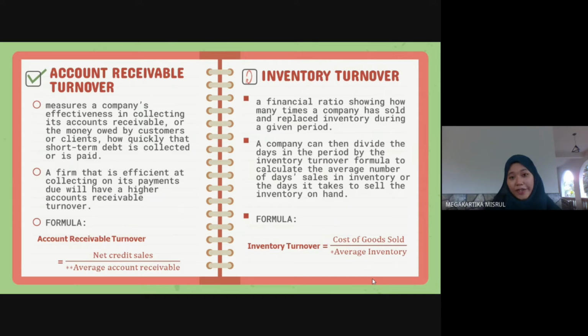Then, inventory turnover is a financial ratio showing how many times a company has sold and replaced inventory during a given period. A company can then divide the days in the period by the inventory turnover formula to calculate the average number of days sales in inventory, or the days it takes to sell the inventory on hand. The formula for inventory turnover is cost of goods sold over average inventory.